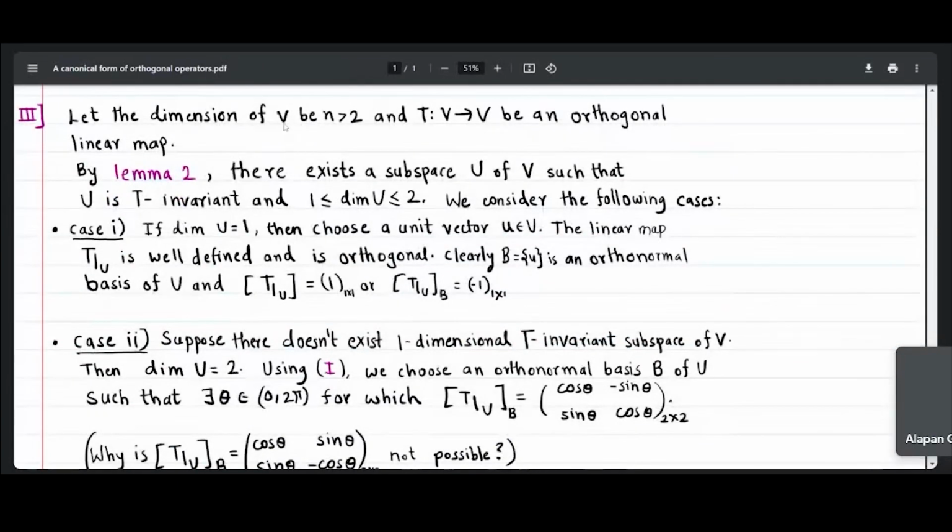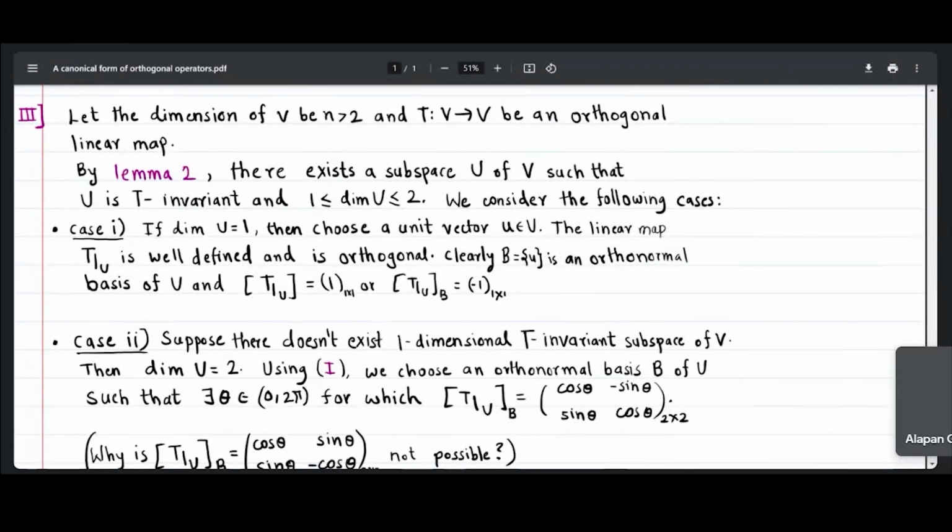For this vector space V and this map T, by Lemma 2 we get a subspace U such that U is T invariant, and the dimension of U is either 1 or 2.